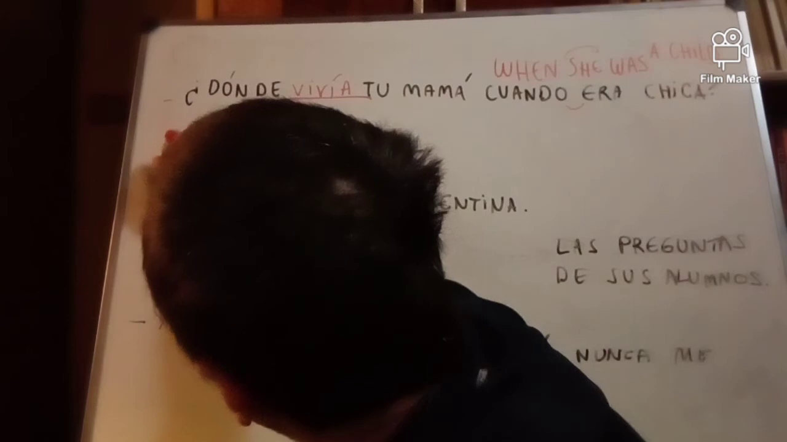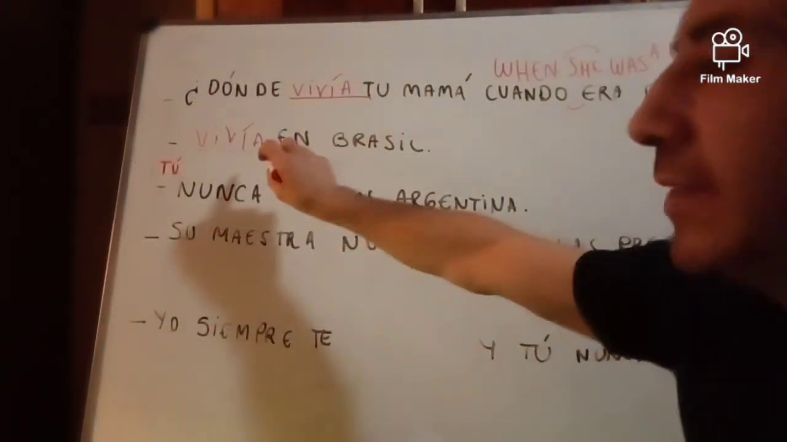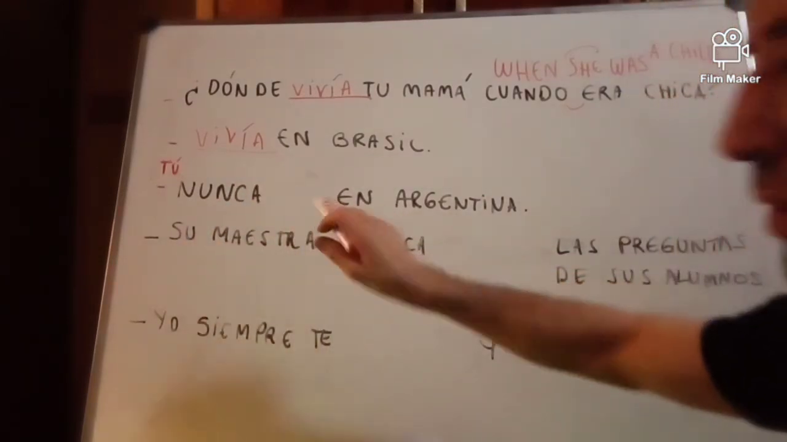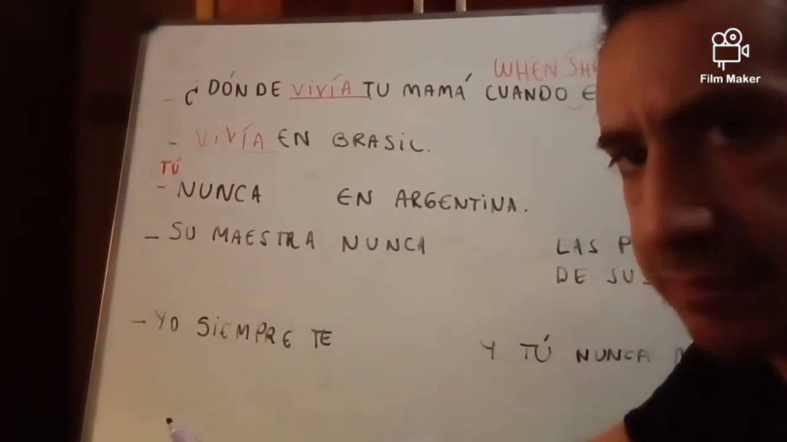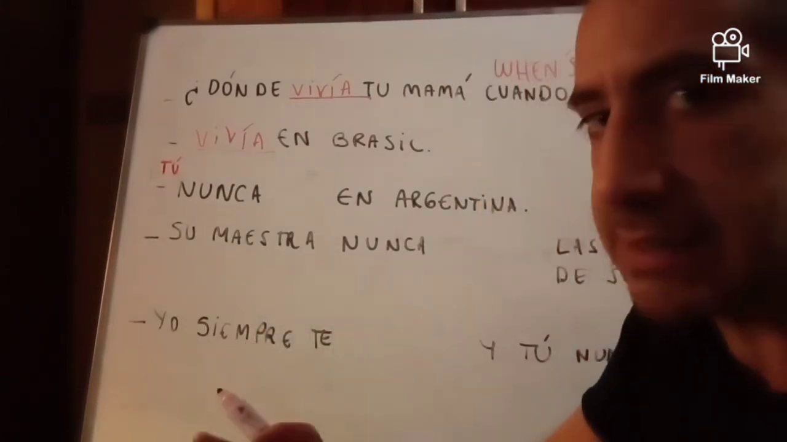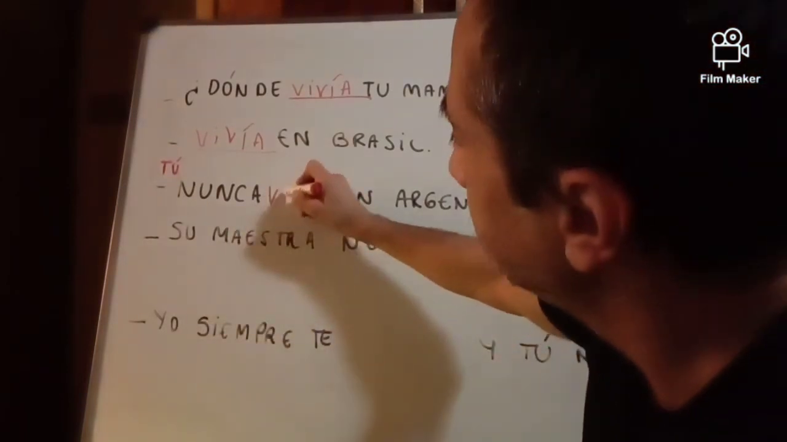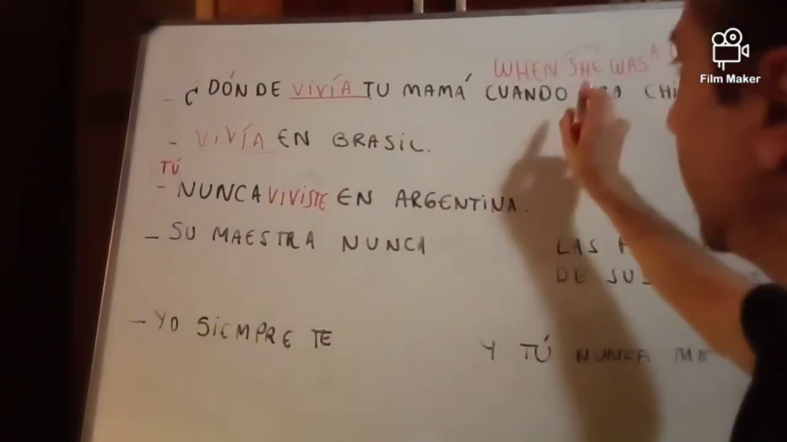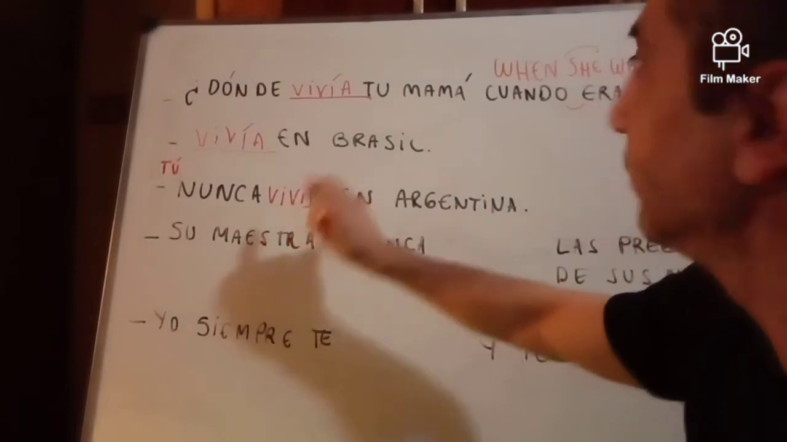seldom do it. Tú, let's use tú. Tú nunca, and the same verb, vivir, in Argentina. We want to express that you never lived in Argentina. So that the aspect is perfect. Nunca viviste. So now we don't use pretérito imperfecto, but pretérito perfecto simple.